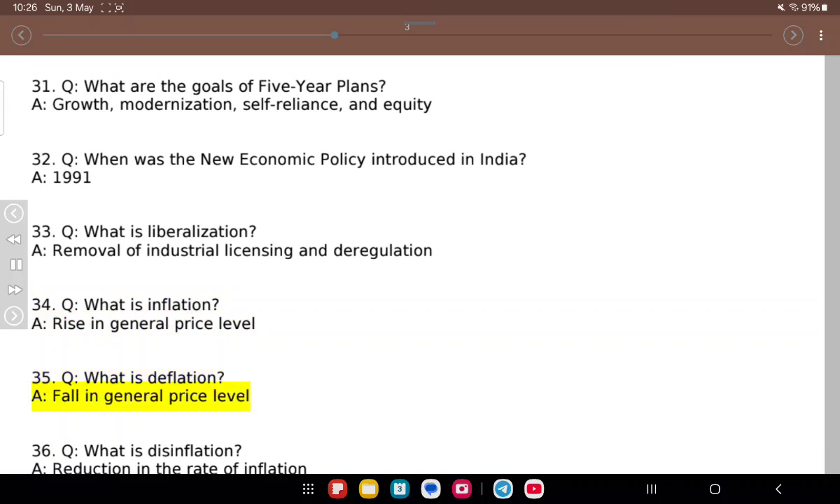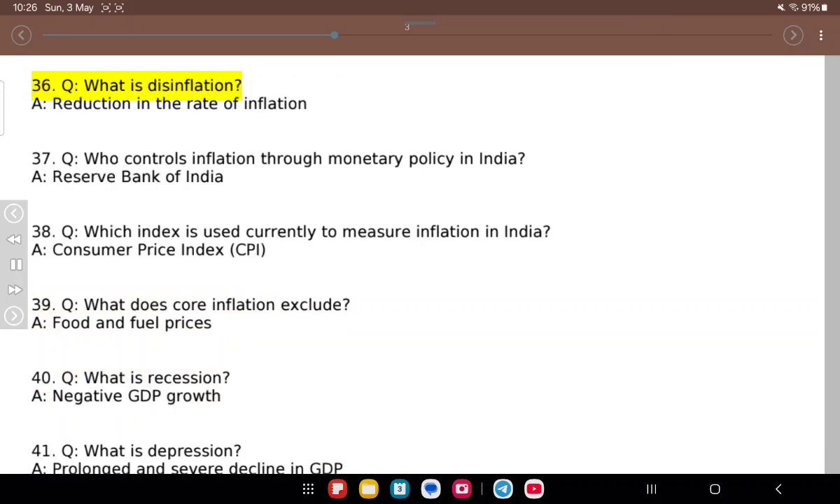35. Q. What is deflation? A. Fall in general price level. 36. Q. What is disinflation? A. Reduction in the rate of inflation. 37. Q. Who controls inflation through monetary policy in India? A. Reserve Bank of India. 38. Q. Which index is used currently to measure inflation in India? A. Consumer Price Index, CPI.